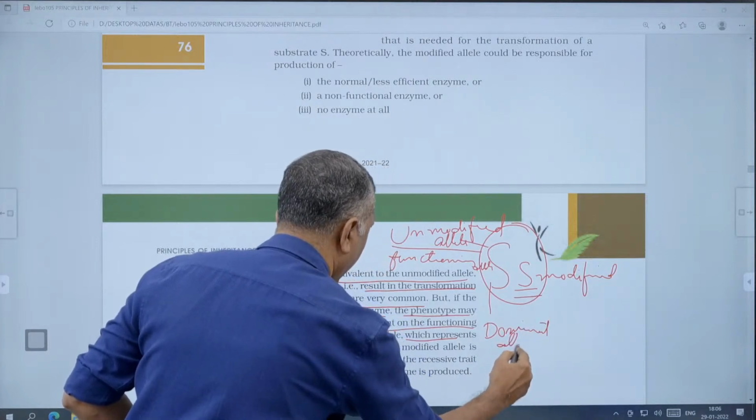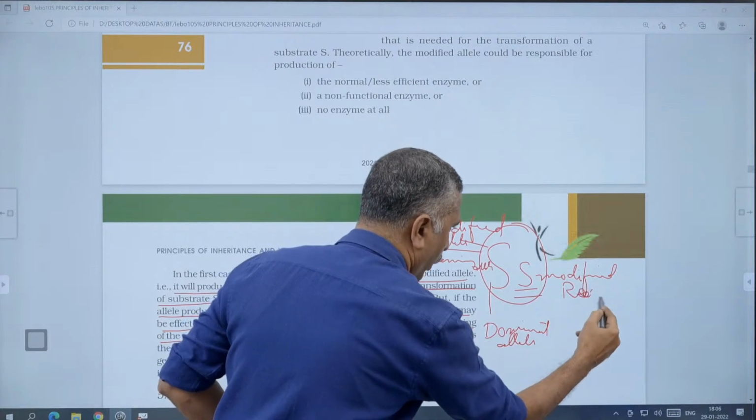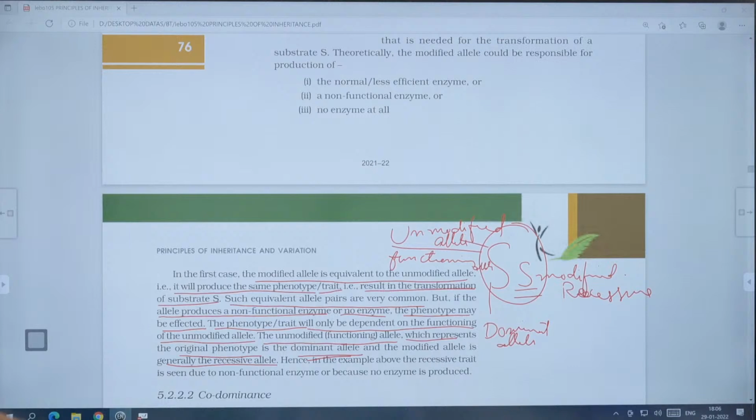The modified allele is generally the recessive allele. The modified allele is called the recessive allele.